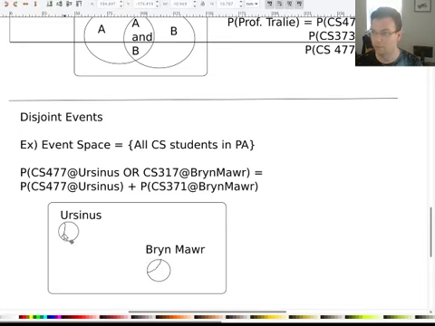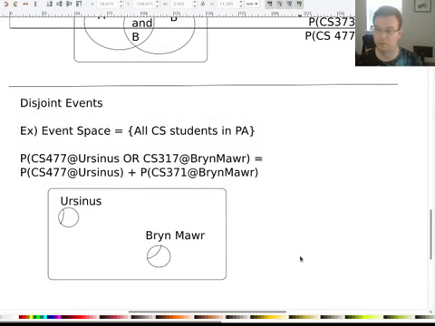So we could just figure out what is the area for CS 477, and simply add that to the area for Bryn Mawr. All right, so when there's no overlap, we call these disjoint events, and it's much easier to just add them together. We don't have to worry about the overlap. All right, so I'm going to have you do just a couple little exercises to make sure that you comprehended this, and then we'll continue.